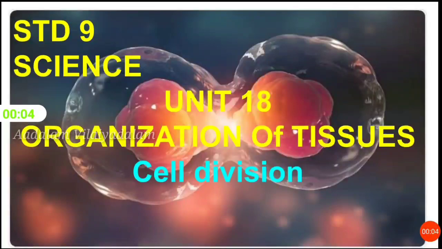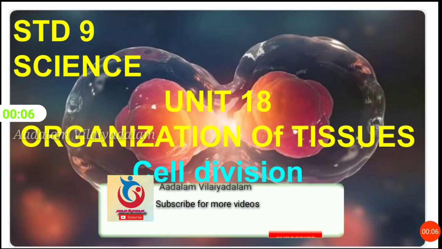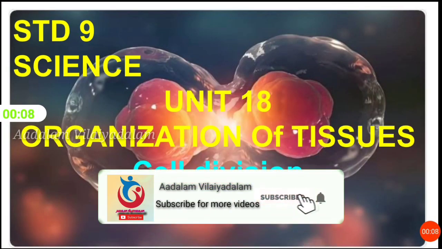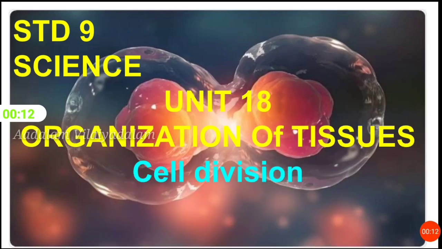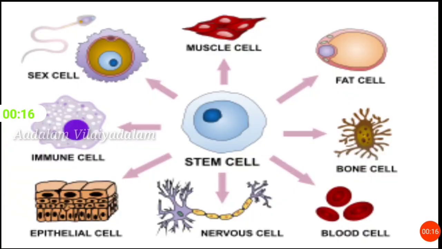9th standard students, in science, I am going to continue the lesson Organization of Tissues. In this video, we are going to see about cell division. What is a cell? Cell is the structural and functional basic unit of life. Every living organism is made up of cells. All cells are produced from other cells by the process of cell division.